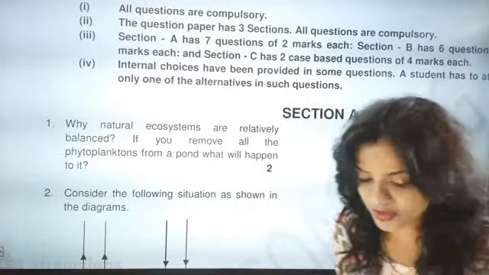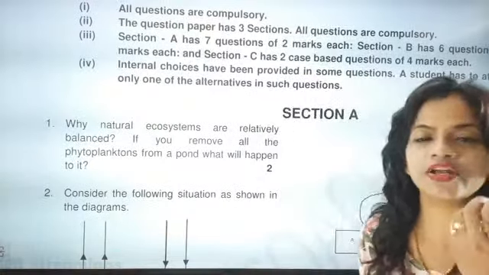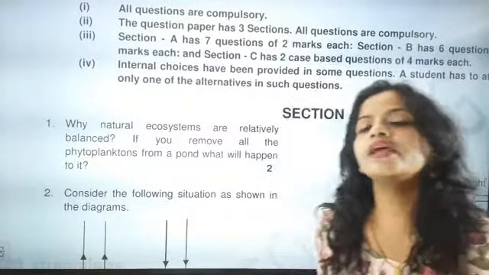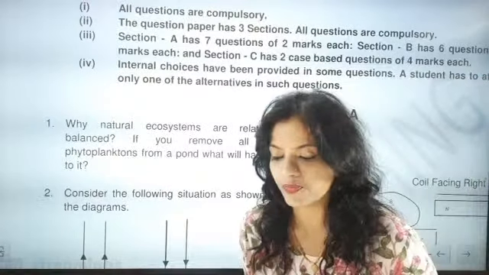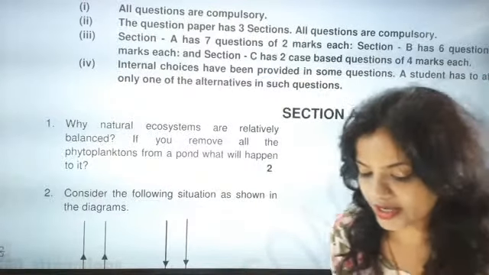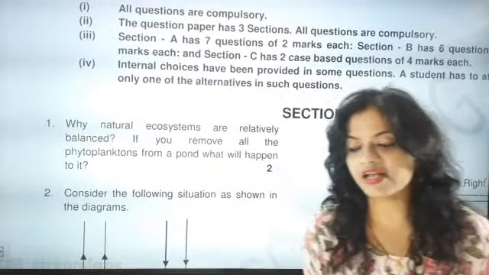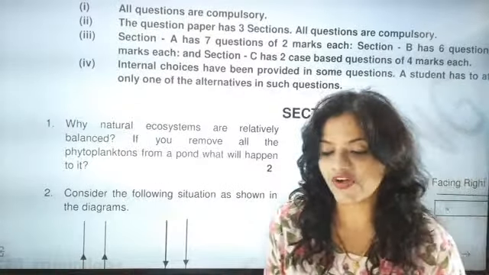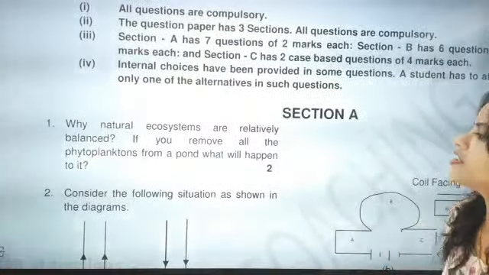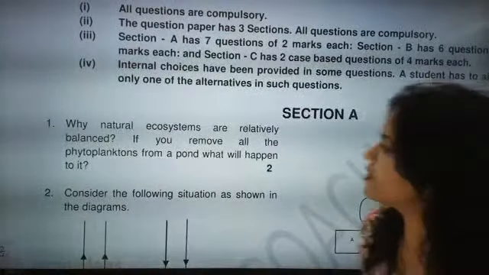Phytoplanktons are just very small aquatic organisms. They are very, very important. The small microscopic organisms are exactly called phytoplanktons. Come on, start answering the question. Why are natural ecosystems relatively balanced?